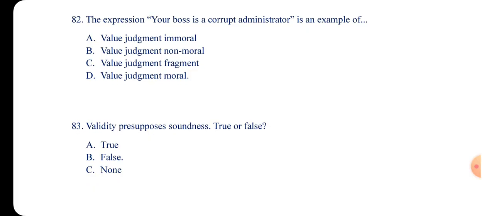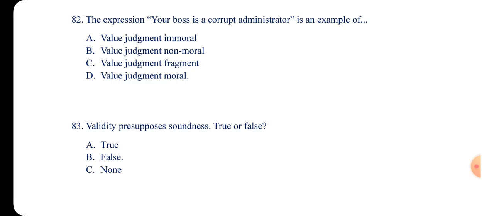Number 83. Validity presupposes soundness, true or false. So we have what? A, true, B, false, and then D, none of the above. The answer is false. Validity presupposes what? Soundness. Validity isn't what? Sound. Not all valid arguments are sound arguments.